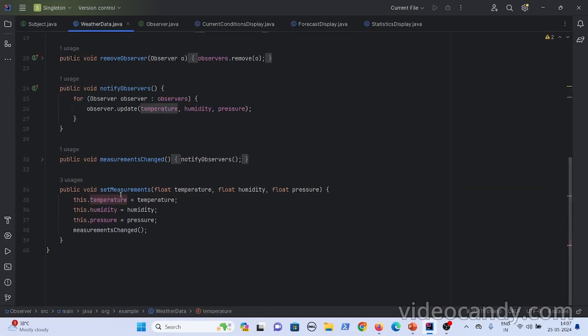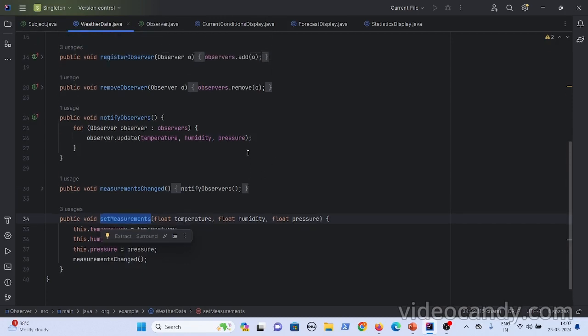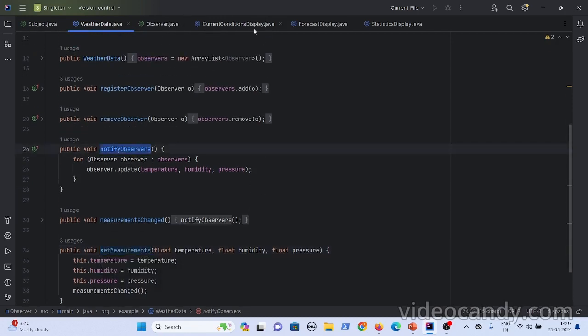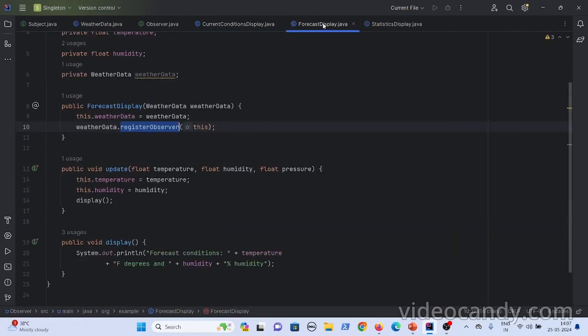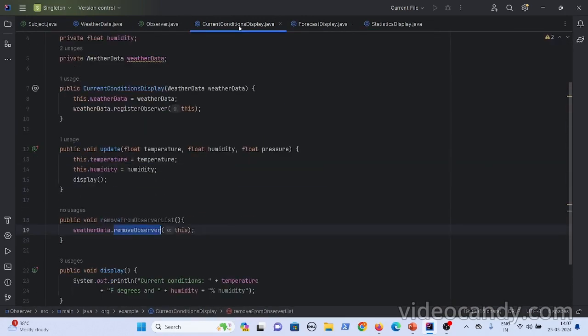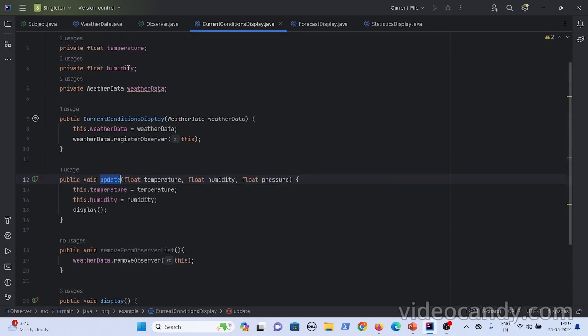Whenever a book has come online, this set measurements method gets invoked and it will notify the observers, okay? And in the observer, let's say this is one user, this is another user, and this is another user, okay? As soon as the update method gets invoked, they might trigger an email to these users. They might have user ID, email ID here, and they will trigger an email. So you can compare the same for the store example, the patients example, and the book example, anything.